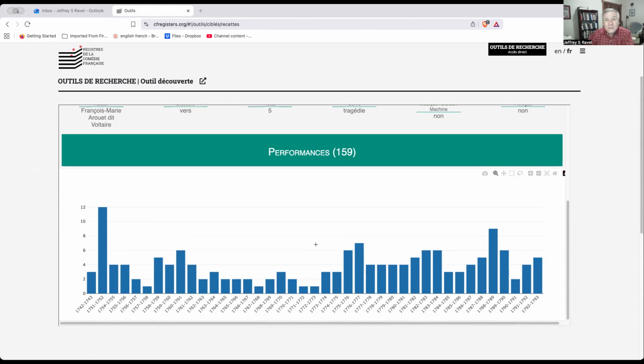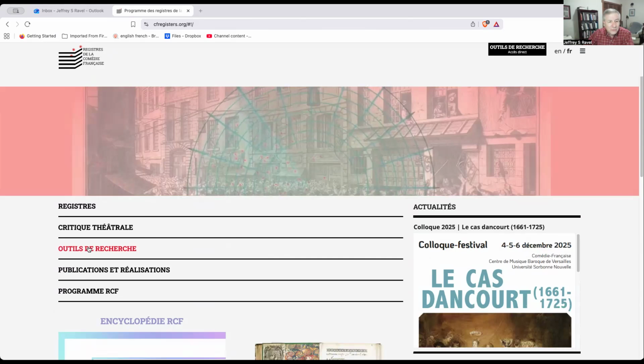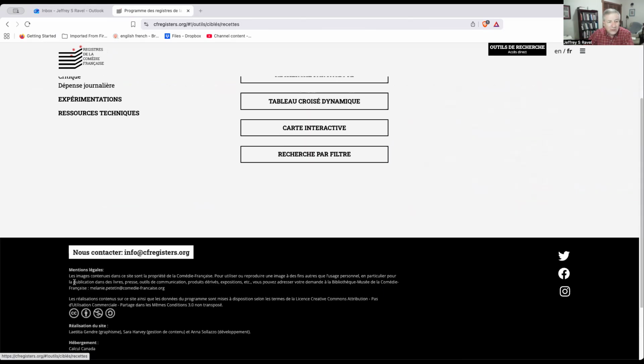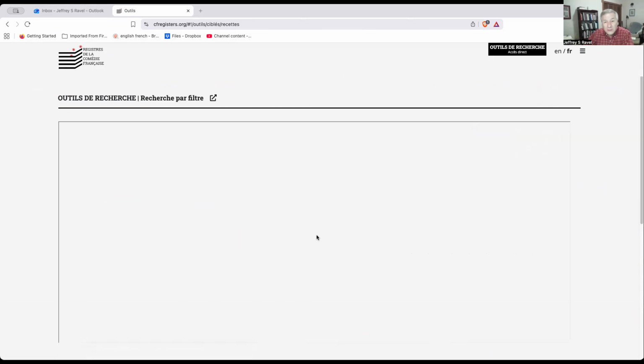And what I'd like to do next is to go to a more advanced research tool and show you some of the additional ways you can look into data on the performance of Voltaire's play Mahomet in the database. So I go back to the research tools page, I select once again receipts, and this time I want to look at the tool called Recherche par filtre.